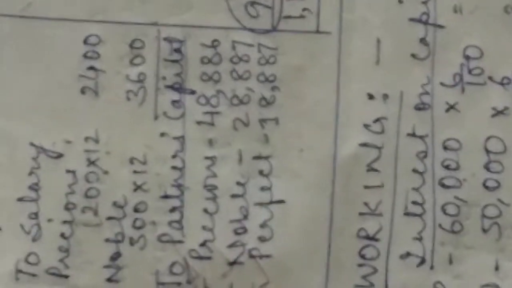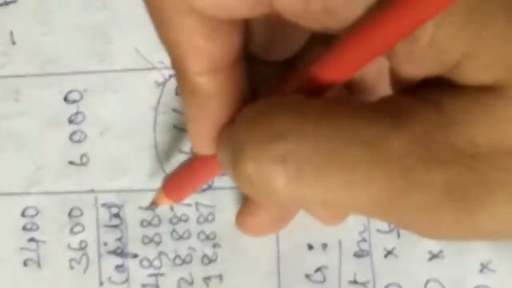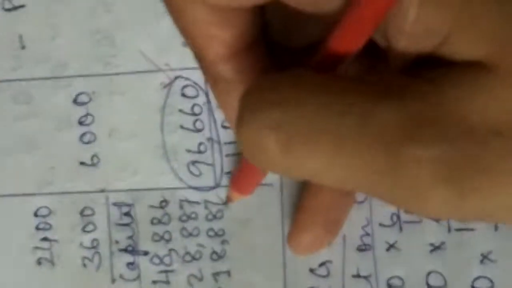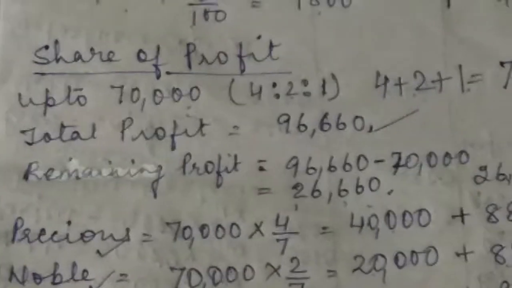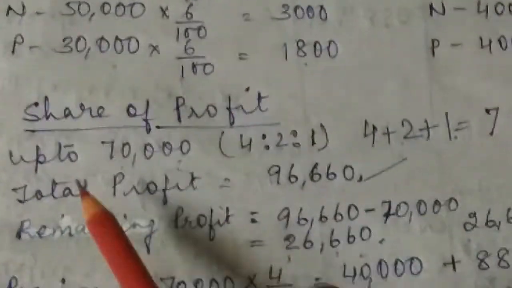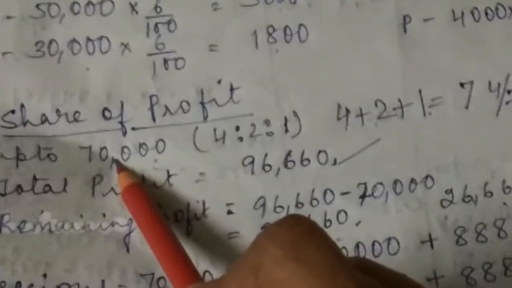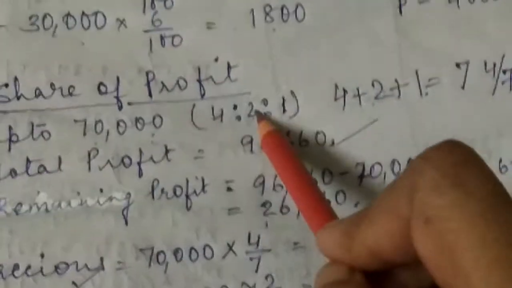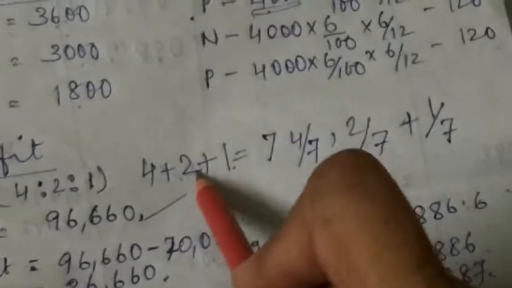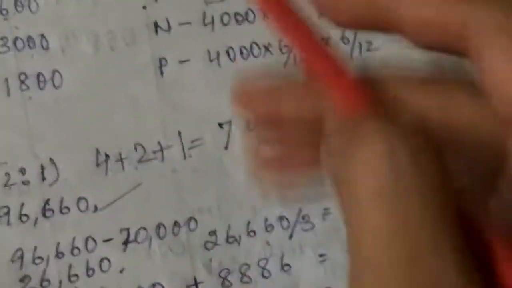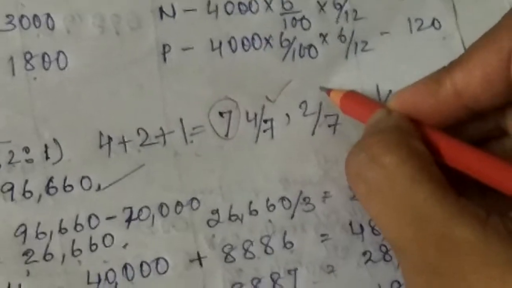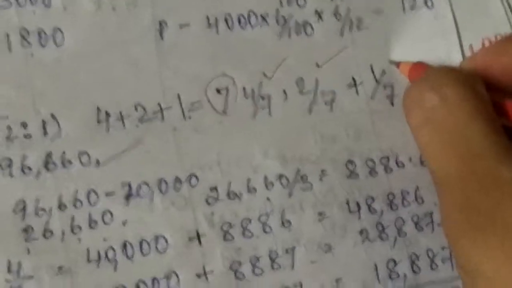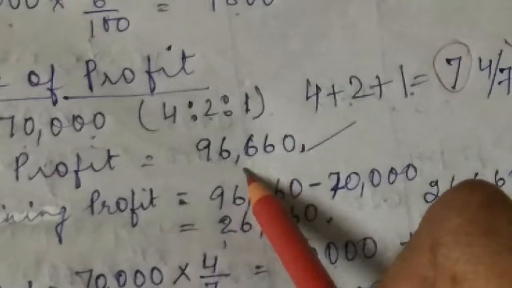Now the question comes, how much of this profit is their share, how has this been arrived at? Okay, for this again you have to understand the calculation. Now see, in the question it has been said that up to 70,000 partners will share in the ratio of 4:2:1. That is 4 plus 2 plus 1, that is 7. Okay, this is the 7. So Precious's share will be 4 by 7. Noble's share will be 2 by 7. And Perfect will share 1 by 7. Okay, and what is the total profit? You can see the total profit is given